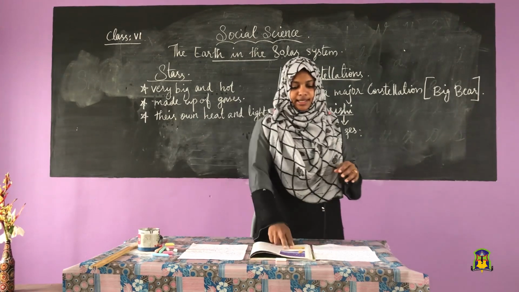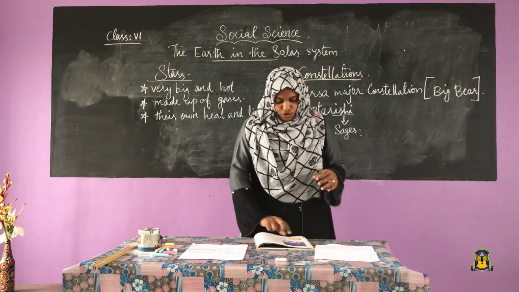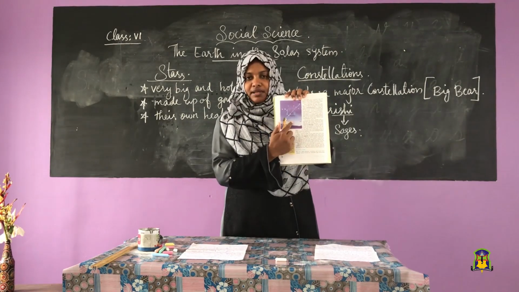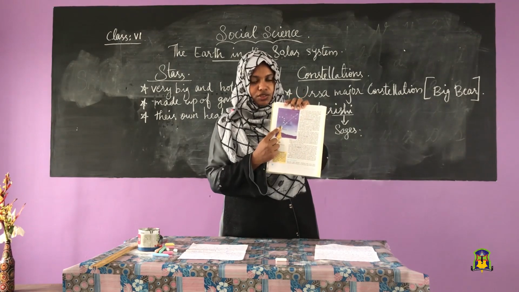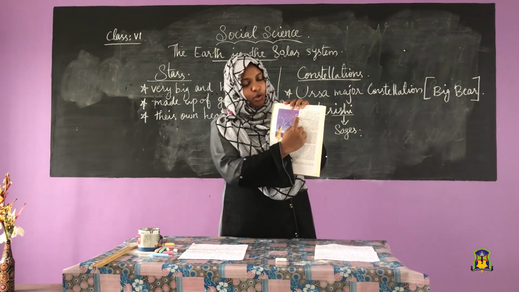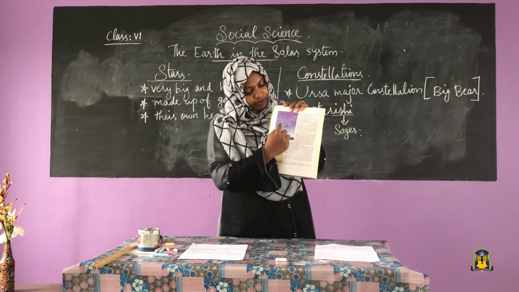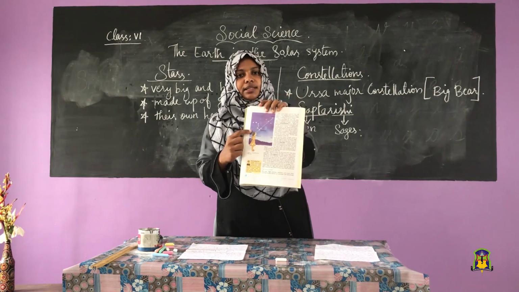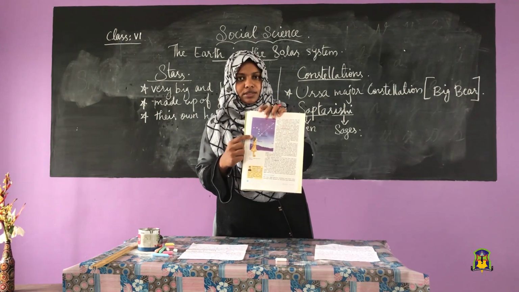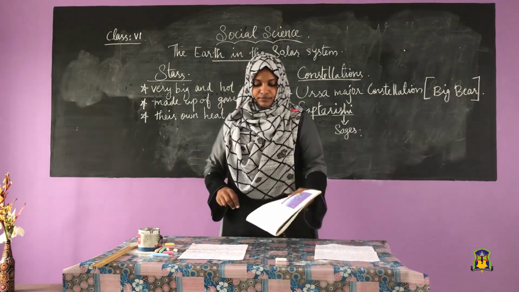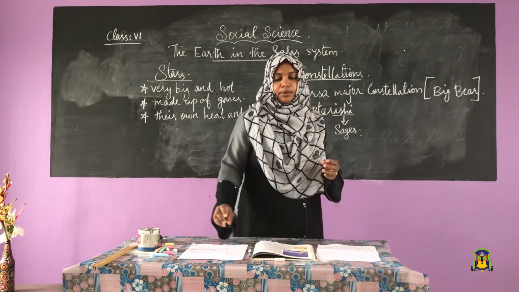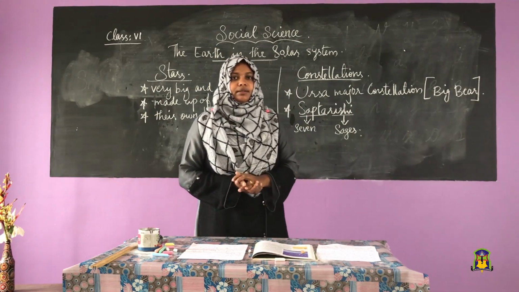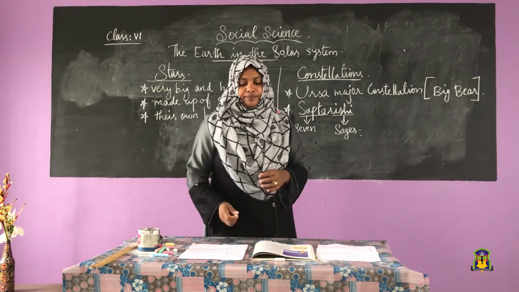You have one picture in your textbook, page number 2, that you can check. This is the picture, a group of 7 stars, that means Saptarishi. Then this is the pole star or North Star. With the help of this Saptarishi constellation, we can find the pole star or North Star. So with the help of the pole star, the ancient people checked the directions.